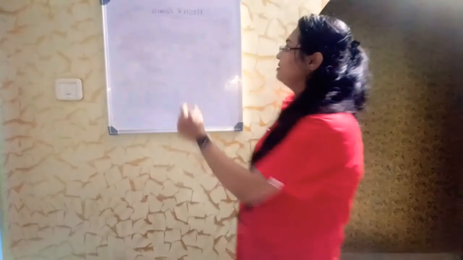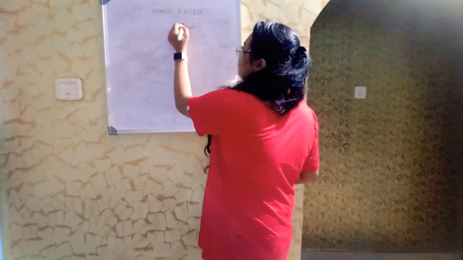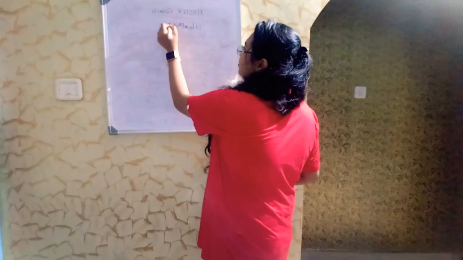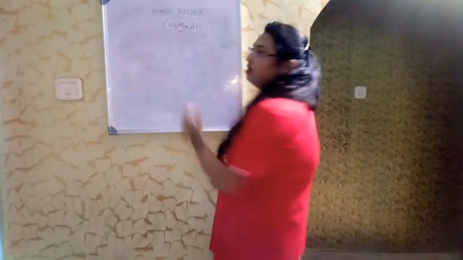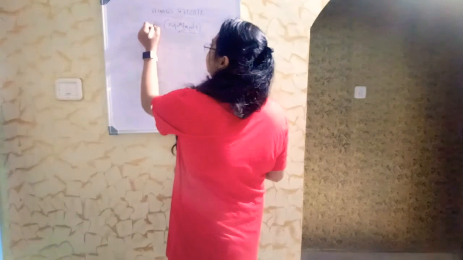Why is it called the master gland? Because it controls the whole endocrine system. So it is called the master gland. That is none other than the hypophysis. Hypophysis is a scientific term, popularly known as the pituitary gland.